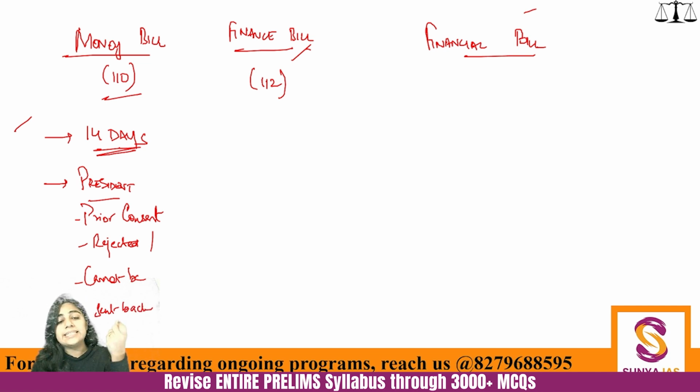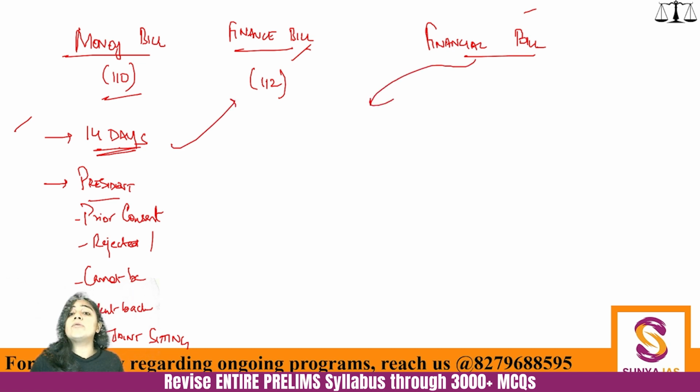Because obviously it has been introduced with the consent of the president and passed by Parliament itself, so how can it be sent back? Now that Rajya Sabha has no power over money bill whatsoever, there is no provision for joint sitting either. So whatever is there for the money bill is there for the finance bill also, because finance bill is a money bill only.